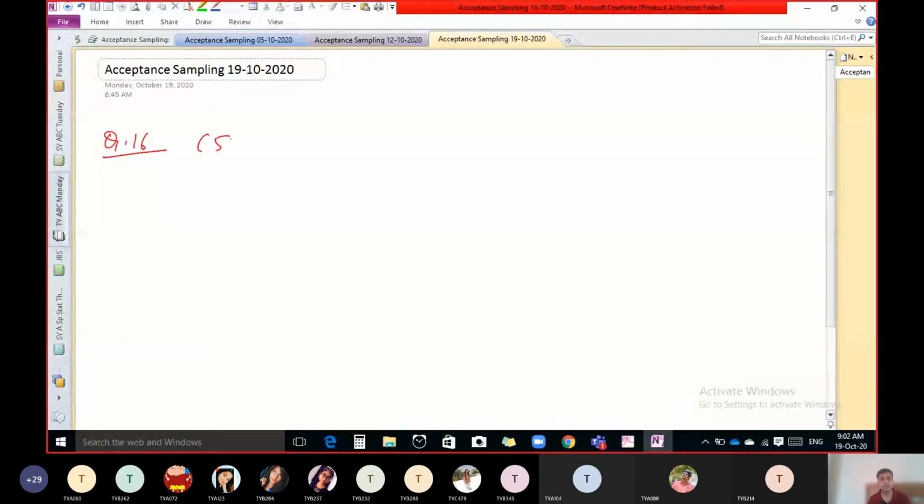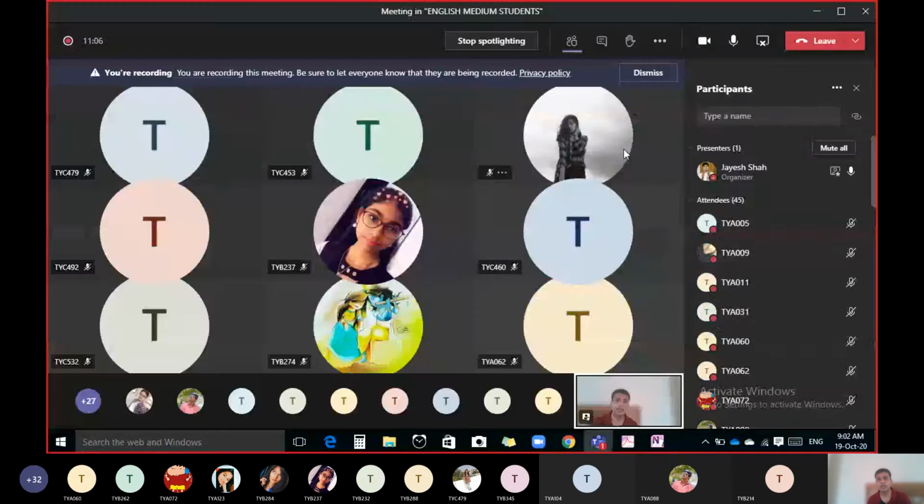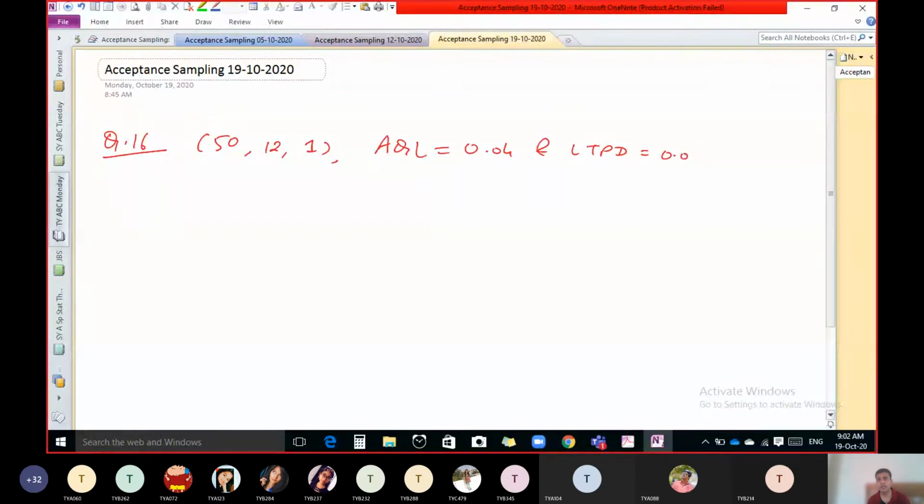AQL is given, 0.04, and LTPD is given, 0.08. And we have to find out producer risk, which is denoted by alpha, and consumer risk, which is denoted by beta. So this is the question.